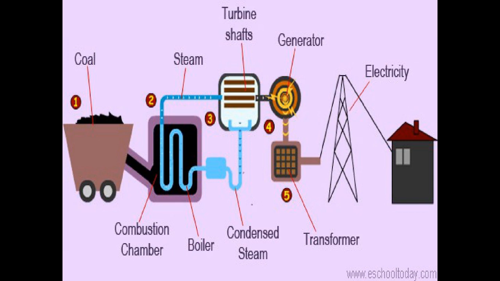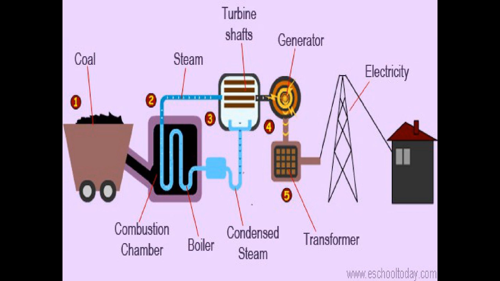Now the combustion chamber is the chamber you can see next to it in the diagram, children. What happens is that the coal is burned at its ignition temperature. Ignition temperature means the temperature required to burn a substance, or the temperature at which the substance starts to burn, children.